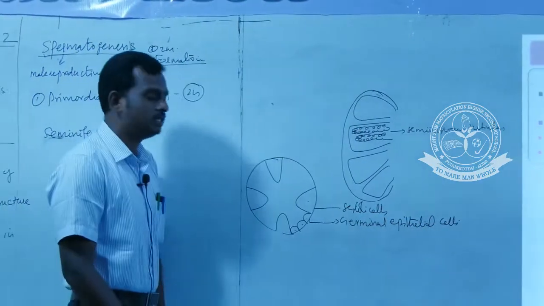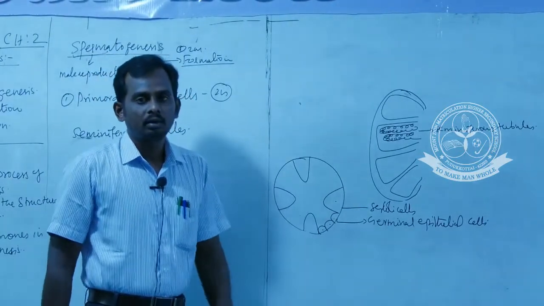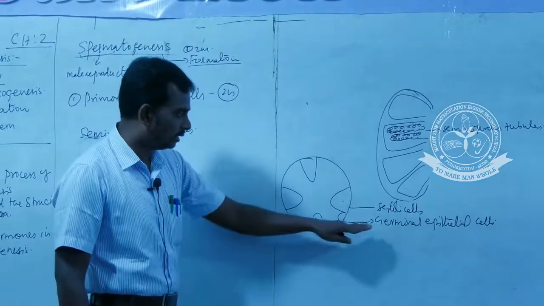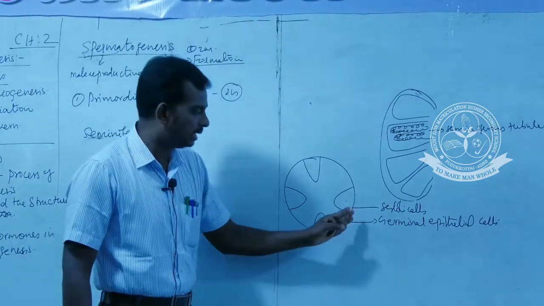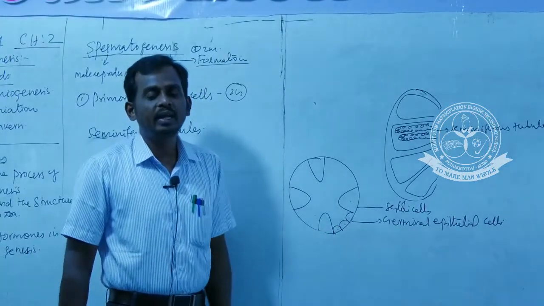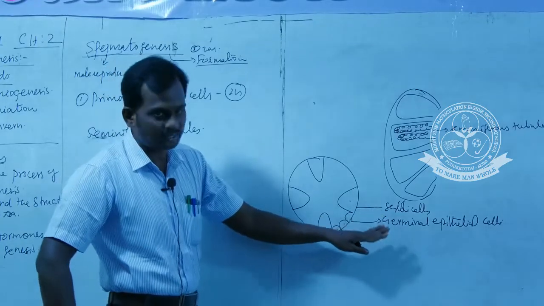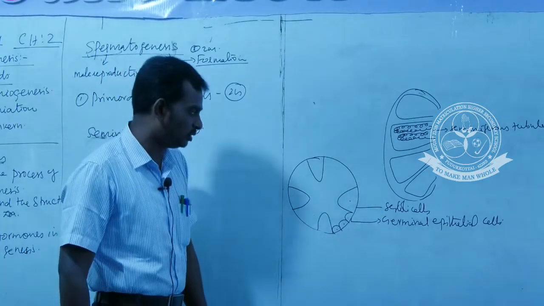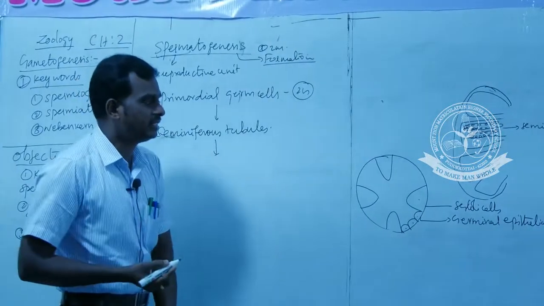Sertoli cells and germinal epithelial cells. Here, which cells are going to mature as spermatozoa? The germinal epithelial cells are going to mature as spermatozoa, or male gametes. These Sertoli cells and germinal epithelial cells play a major role in spermatogenesis. Next, the germinal epithelial cells differentiate into the